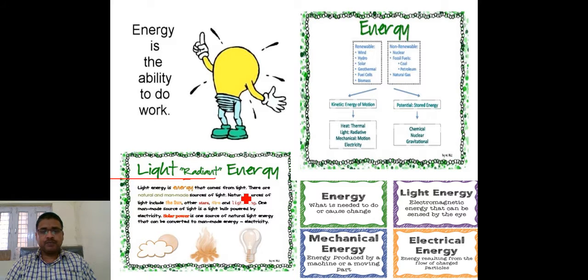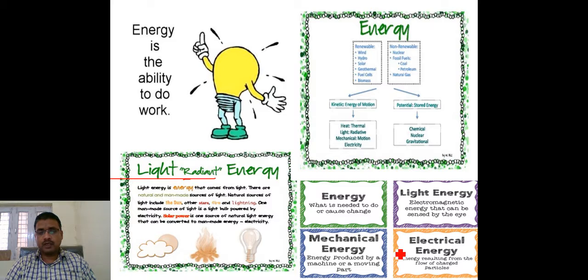Then here again I have shown it in a different way: light energy, mechanical energy, and electrical energy. The energy of a fan is basically mechanical energy. When this mechanical energy comes in through the fan, it is converted into air energy.